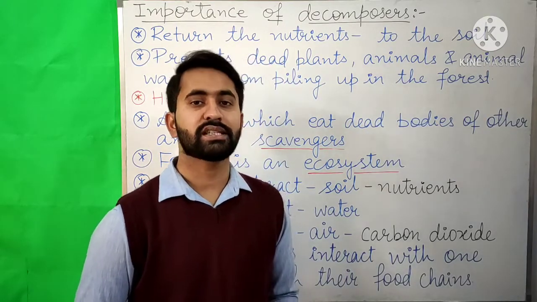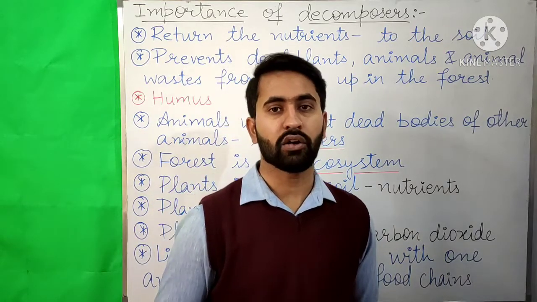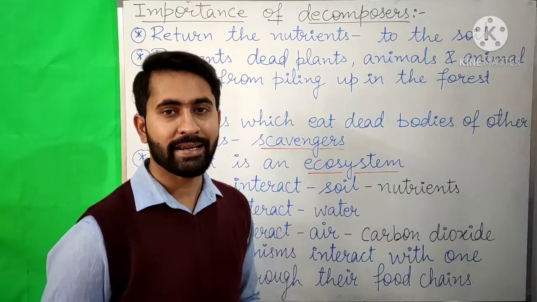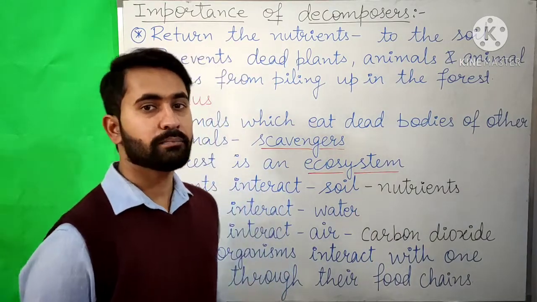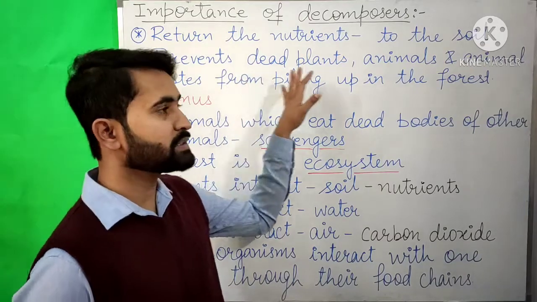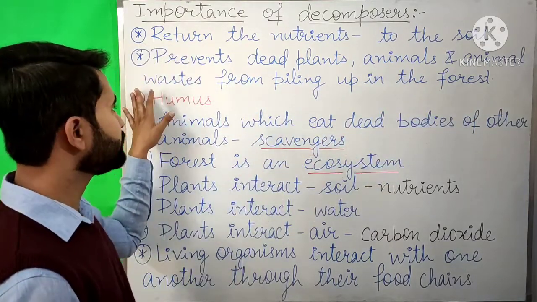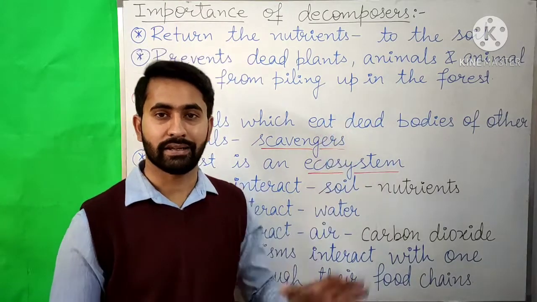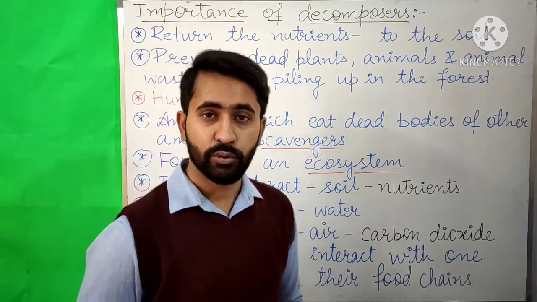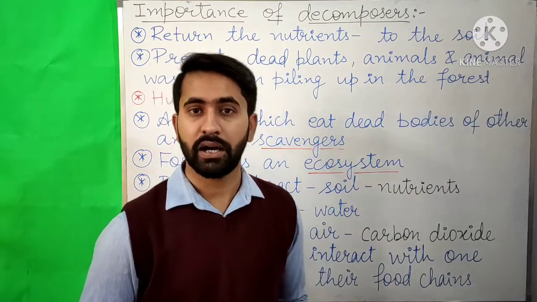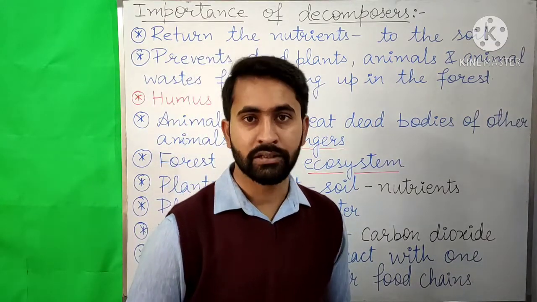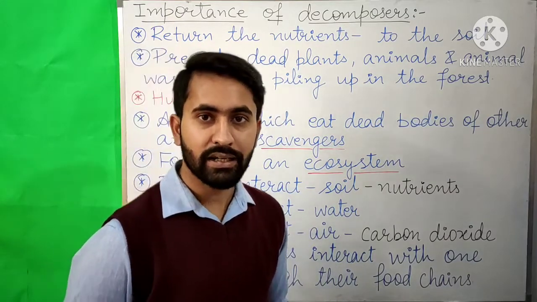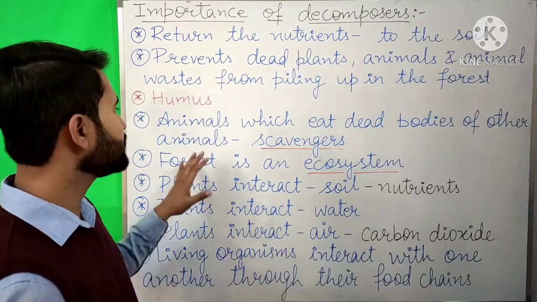So decomposers help in maintaining the supply of nutrients to the growing plants in the forest. By carrying out decomposition, decomposers prevent dead plants, dead animals and animal waste from piling up or being collected in the forest. When decomposers feed on the dead parts of the plants, dead animals and animal waste, they convert them into a dark colored substance that is known as humus.